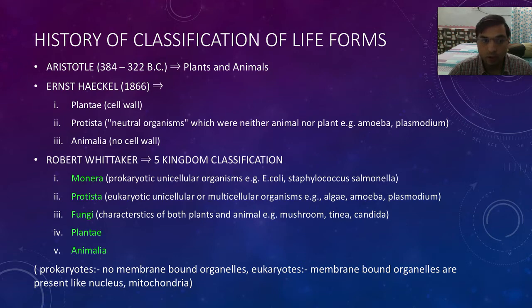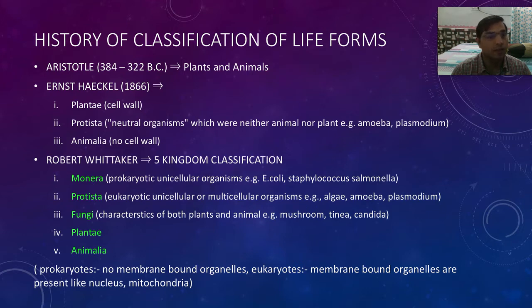But before we look into Monera and Protista, let us first look into two words, prokaryotes and eukaryotes. What are prokaryotes and what are eukaryotes? Basically, cells are classified as either prokaryotes or eukaryotes. The prokaryotes were the previous cells, the archaea cells, the cells which came into existence first. These prokaryotic cells were ancient cells, and they differed in their cell organelles. In fact, they did not have any cell organelles. All the membrane bound organelles were absent in them.